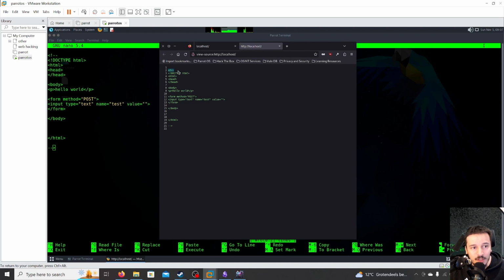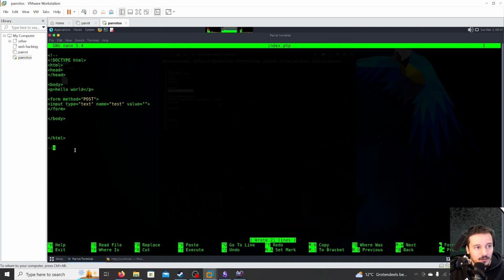A comment is basically a reminder for the developer. The interpreter used in the browser will ignore this. So this is ignored code, but we can read it if we view page source.